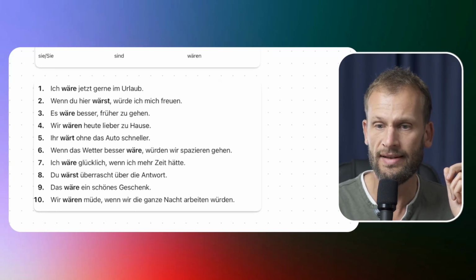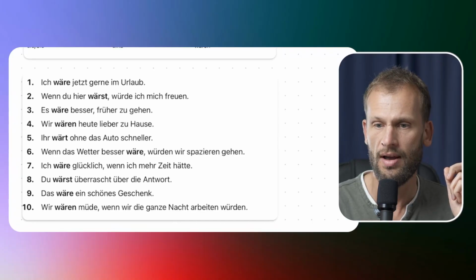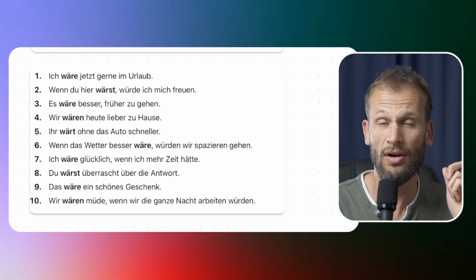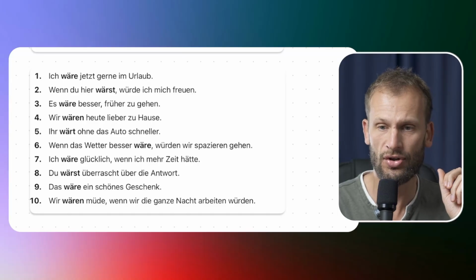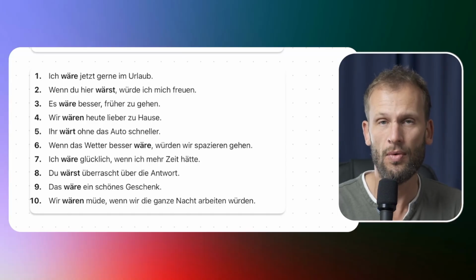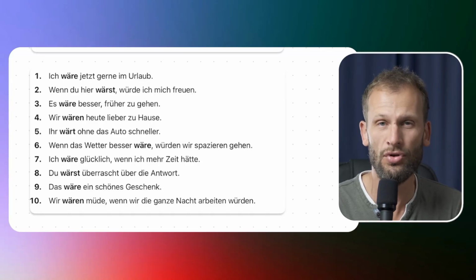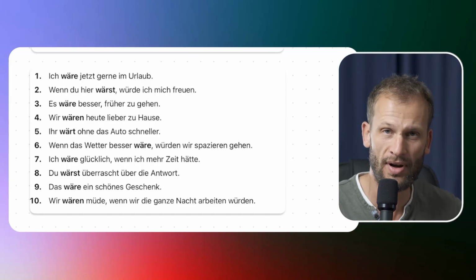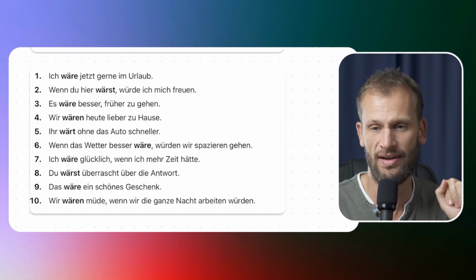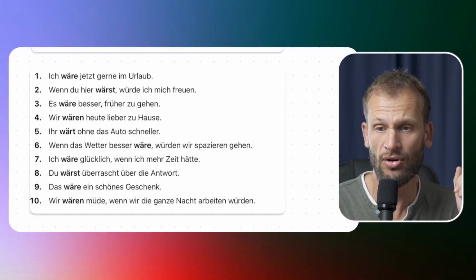Ich wäre jetzt gern im Urlaub. I would like to be on holiday now. So for the Wunsch, for the wish, it's not reality right now. So we also call them irreale Wunschsätze. So unreal or hypothetical wishes. So it's not true for you now, but you would like that to be the case. Something like, I would like to be on holiday now.